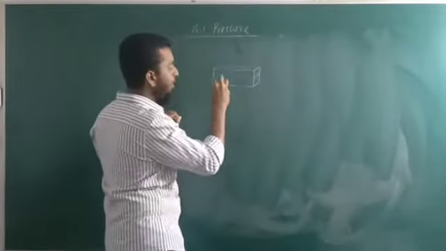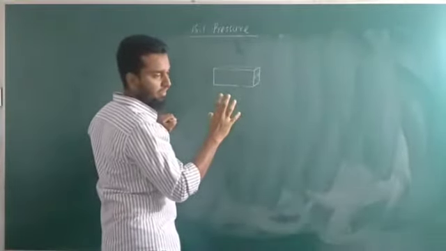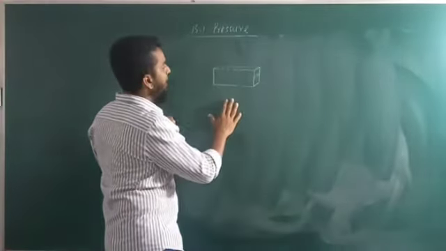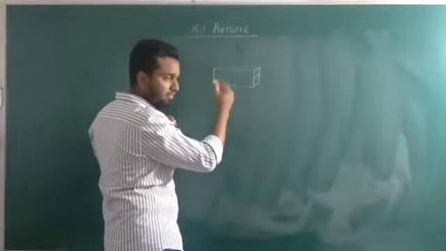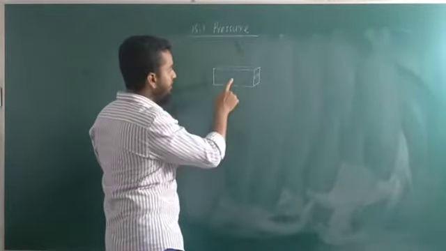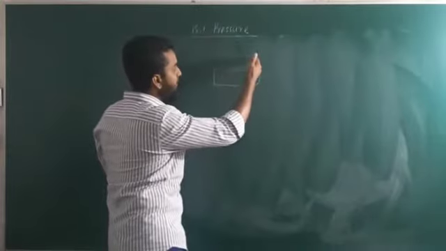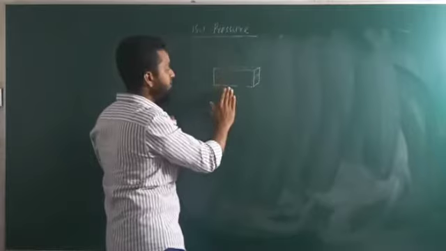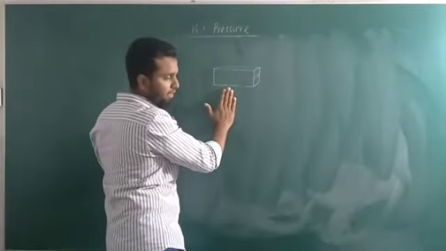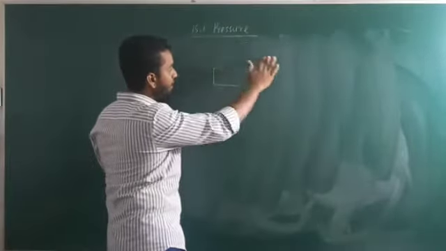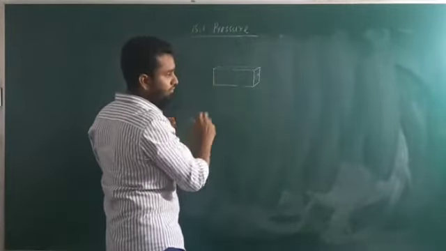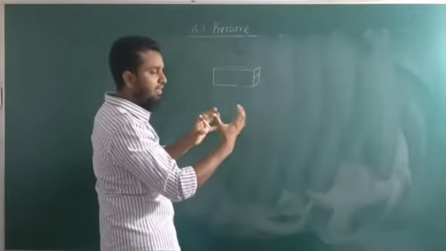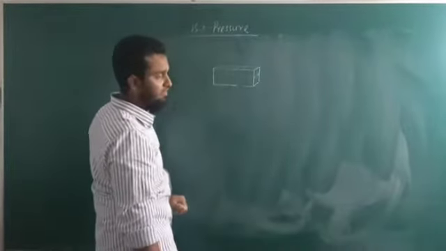Among the 6 faces, this face and the face behind it are similar, this face and this face are similar, and this face and this face are similar. So there are 3 similar pairs of faces.